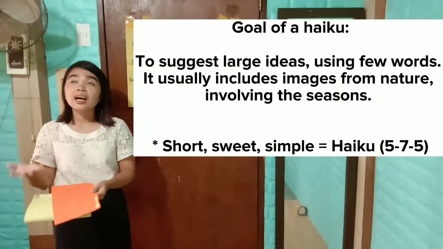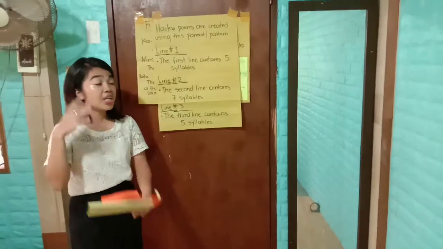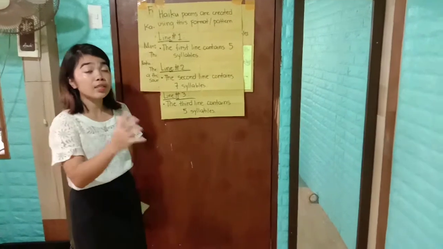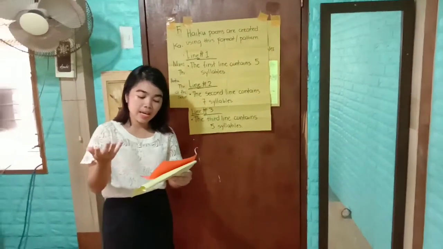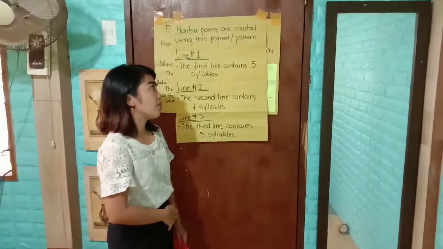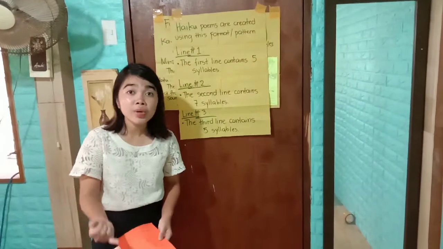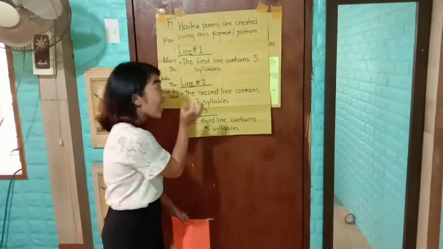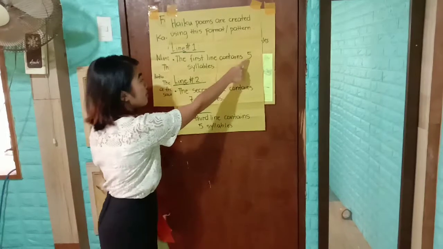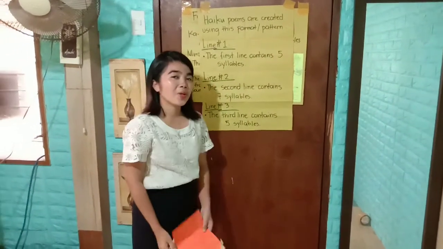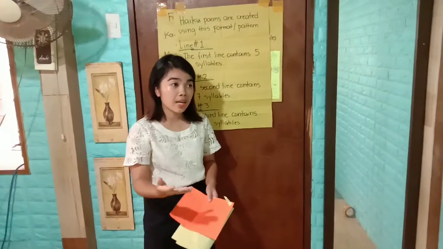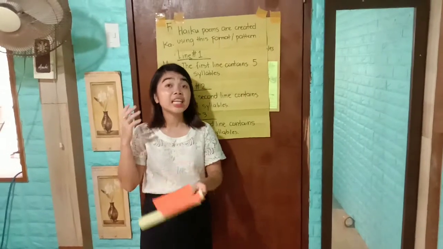The goal is to suggest large ideas using few words. It usually includes images from nature or involving seasons. So in short, short, sweet, simple is equal to haiku, whose pattern is 5, 7, 5 syllables. That is the meaning of a haiku poem in Japan.